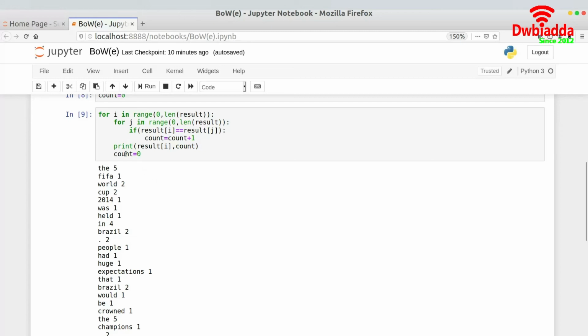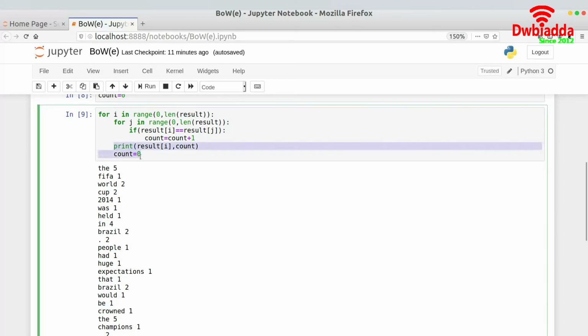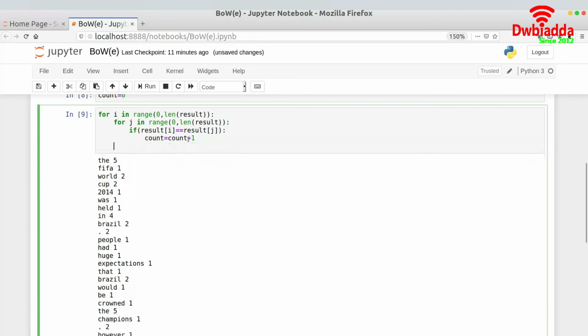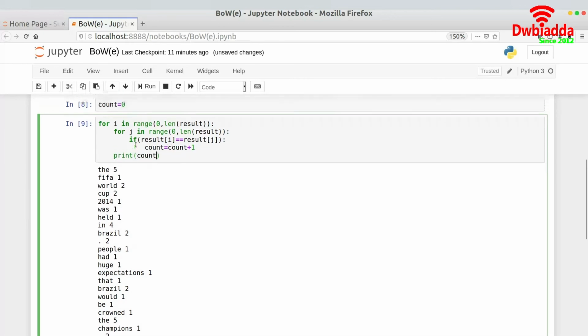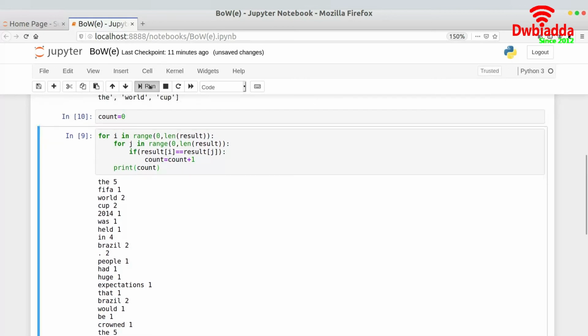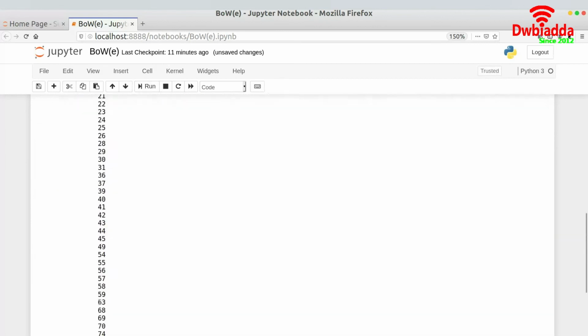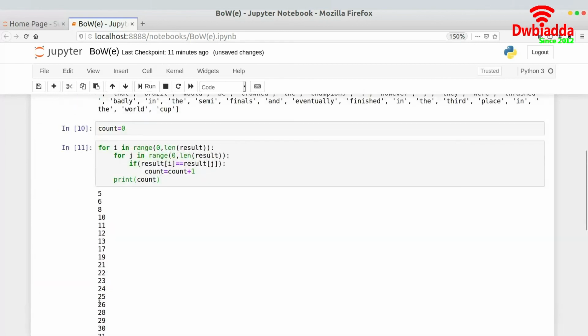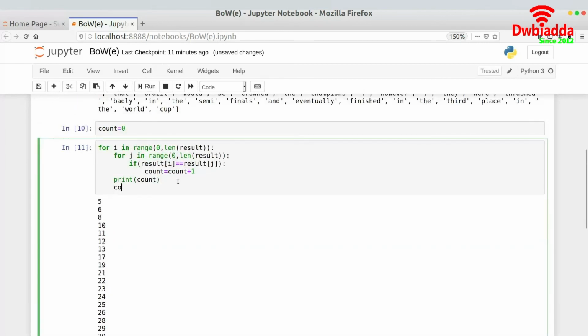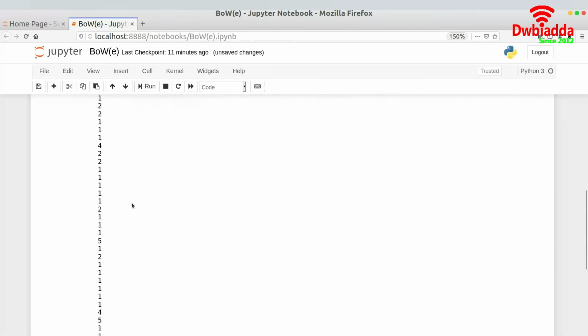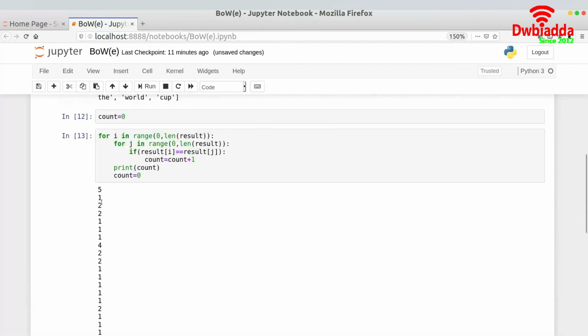So I hope this is a very simple programming concept, and I hope you know how to do this. It's very easy. I would just be using count is equal to count plus 1, and once this is done, let's check if this is printing count correctly or not. Oh, okay, sorry, count is 0, right? Run this over here and run this over here. Yeah, as you can see, count is getting printed correctly over here.